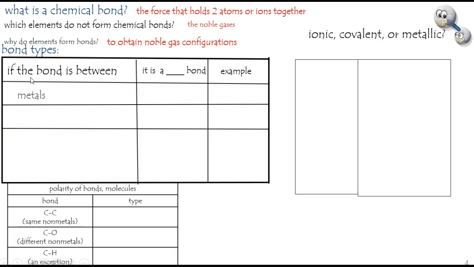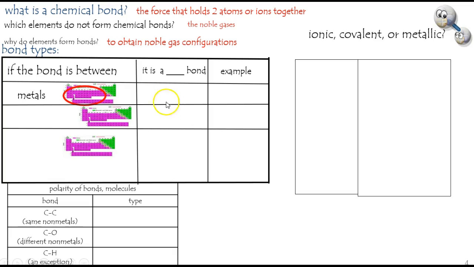So, if the bond is between metals, well, they're not going to have that noble gas configuration. They all are going to technically have two valence electrons. Complicating matters will be an unfilled inner shell in most cases. Those electrons are found to be very migratory in nature, so much that they call this a mobile sea of electrons. And here we're dealing with everything that's left of the staircase. Those are the metals. This is a metallic bond. An example would be the iron-to-iron bond.